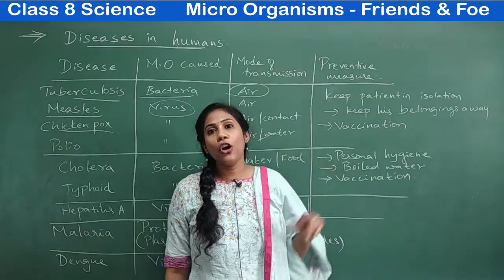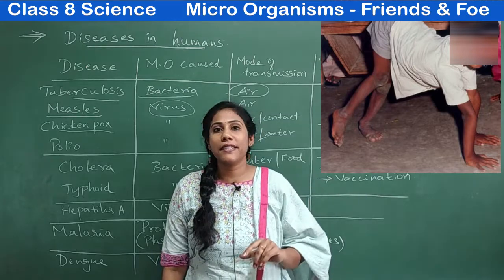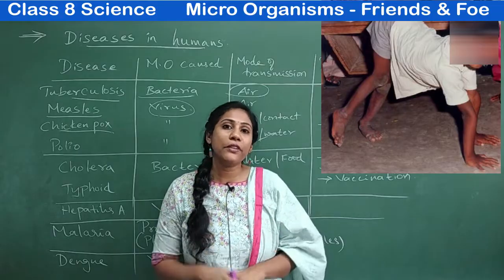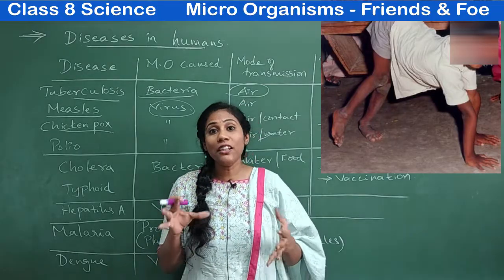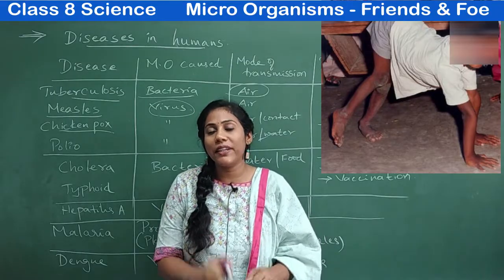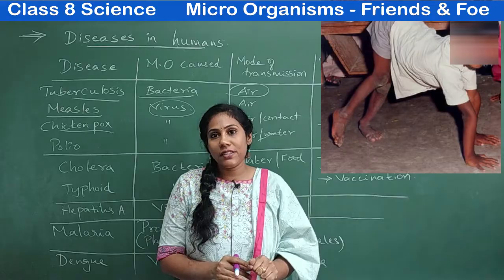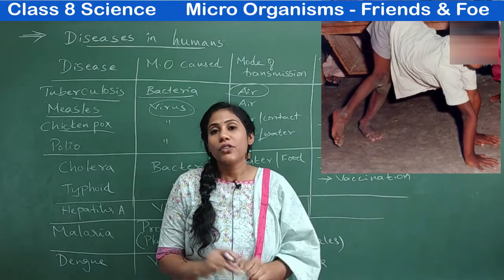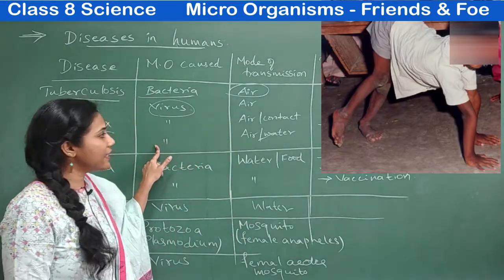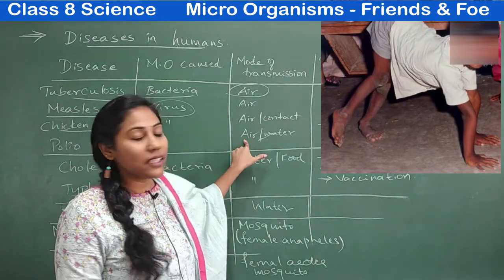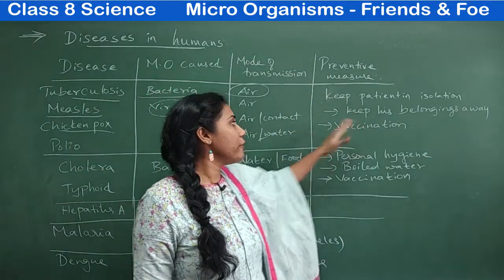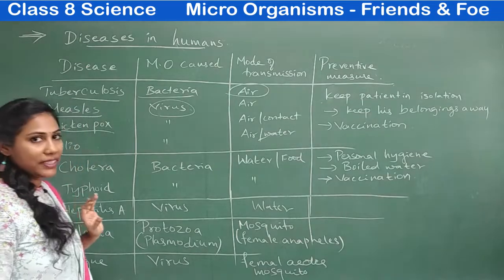Coming to the next airborne disease, that is polio. You can see the picture of a polio-affected person who can't walk. That means his nervous system will become very, very weak. His spinal cord will become damaged, so the nerves in the legs become very weak. The person will get paralyzed, and the legs will stop working. So that's what we mean by polio. This is also caused by a virus itself, and this virus enters the human body through air, and the same preventive measures you can follow even for polio.